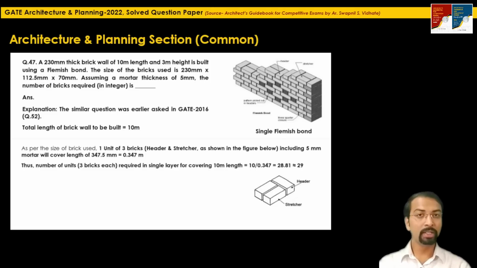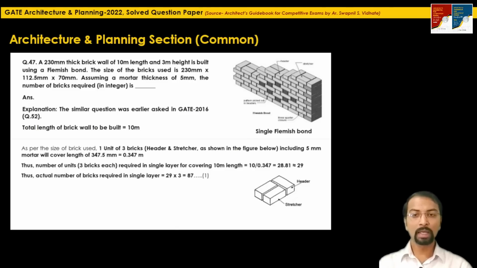Not 29 bricks, but 29 units comprising 3 bricks. If you multiply 29 by 3, you get the total number of bricks required in a single course to construct a wall of 10 meter length. So 29 multiplied by 3 gives 87 bricks required to construct a single layer, a single course, having a running length of 10 meter.